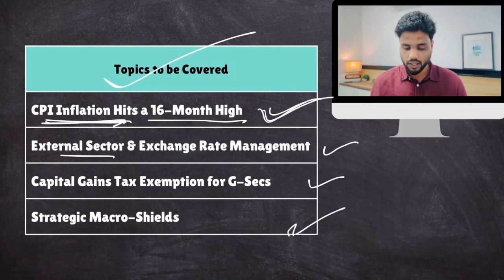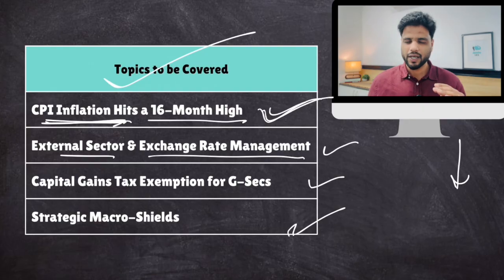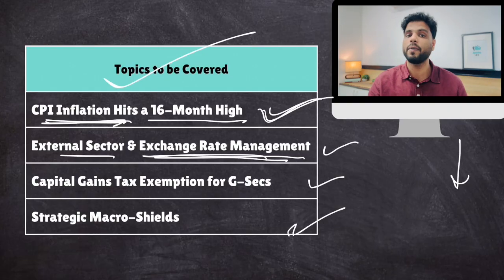Then we'll talk about external sector and exchange rate management. You all know that rupee vis-a-vis dollar has been in a free fall situation. But now recently we have seen some good news with respect to the arrest in decline of rupee. Possibly government has taken some remedial steps because of which this decline is not continuing, right? So what were those steps? What was the exchange rate management policy followed by RBI and the government?